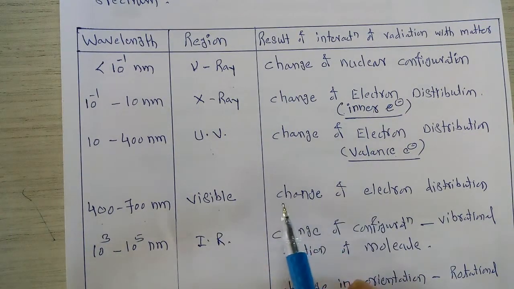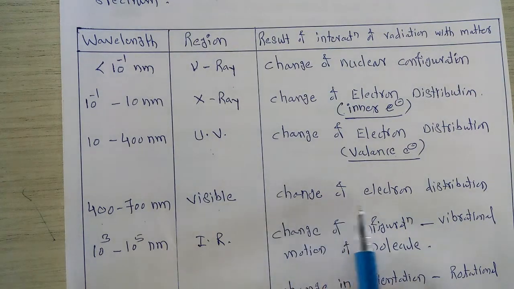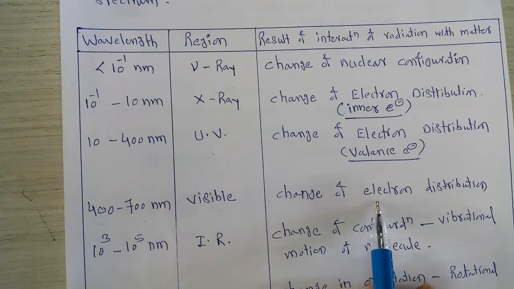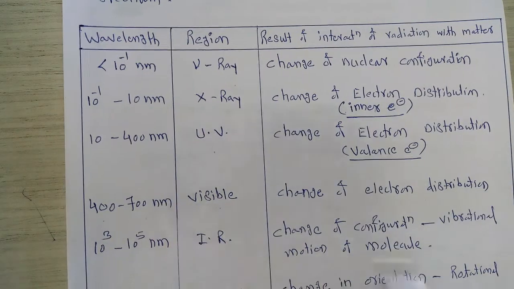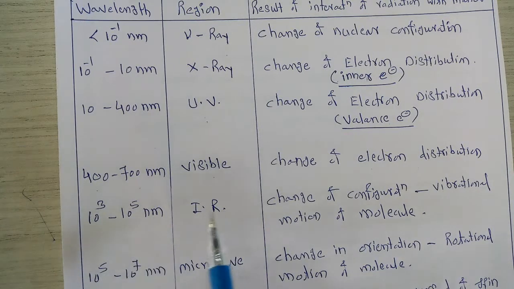Again in this region, when these radiations interact with matter, change of electron distribution takes place, and energy changes involving valence electrons take place. Next, if we go to the higher wavelength range, that is 10 to the power 3 to 10 raised to 5 nanometer, then this high wavelength region is called the infrared radiation.